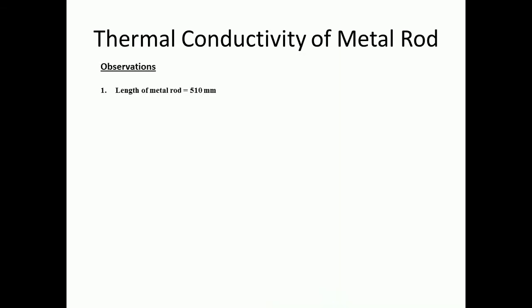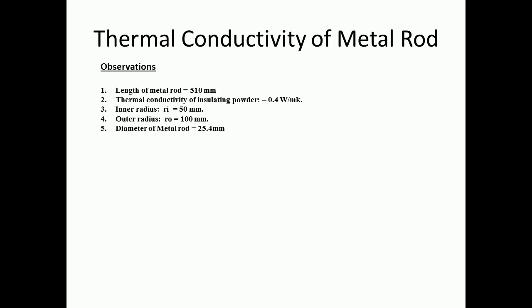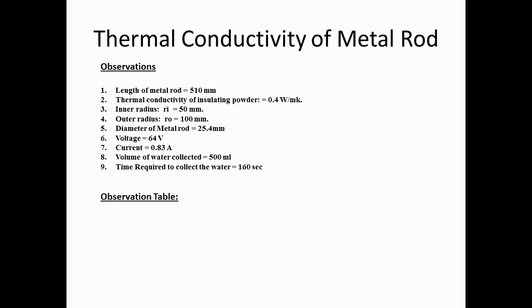Observations. Length of metal rod is 510 mm. Thermal conductivity of insulating powder is 0.4 watt per meter Kelvin. Inner radius is 50 mm. Outer radius is 100 mm. Diameter of metal rod is 25.4 mm. Voltage supplied is 64 volt. Current 0.83 ampere. Volume of water collected 500 ml. And time required to collect the water is 160 seconds.